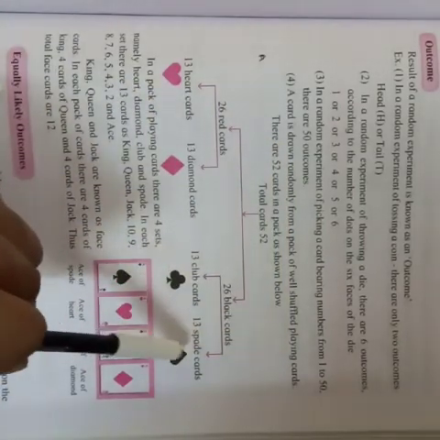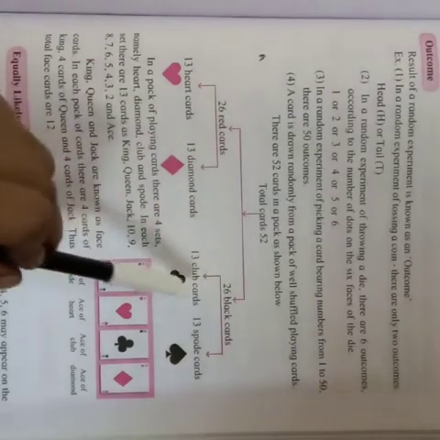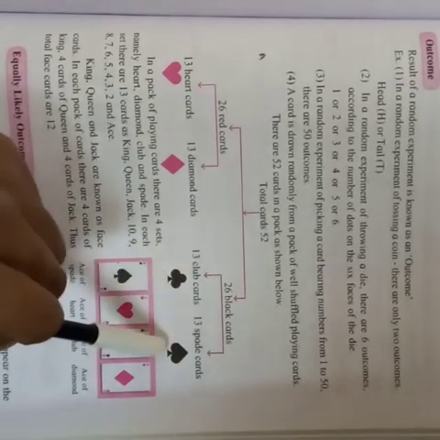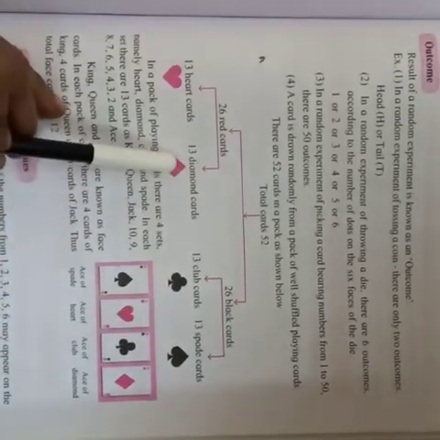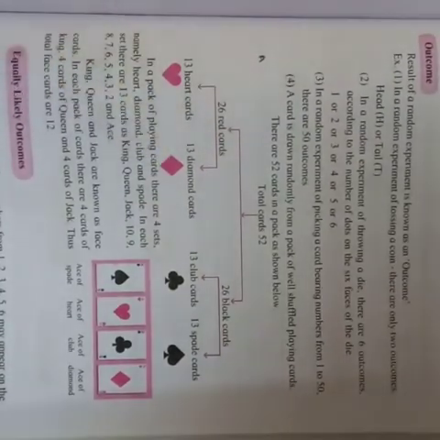Club, and this is spade. So total black cards are 26. In that there are two groups. One is called club cards, 13 cards, spade, 13 cards. Red cards, total red cards 26, 13 heart and 13 diamond. This you all should know.